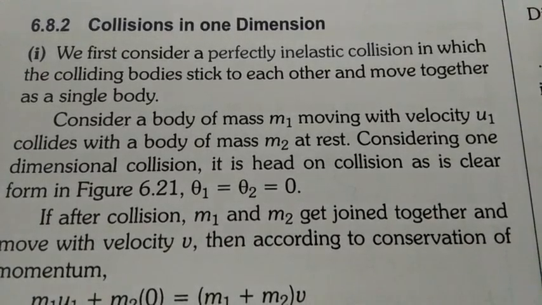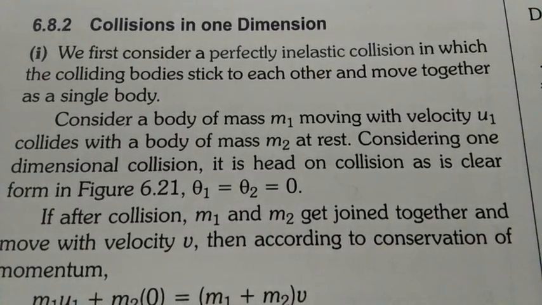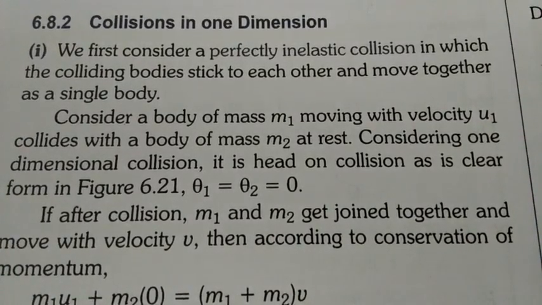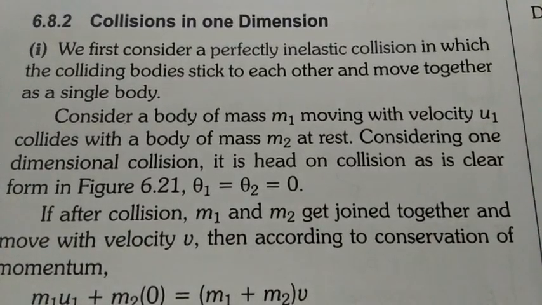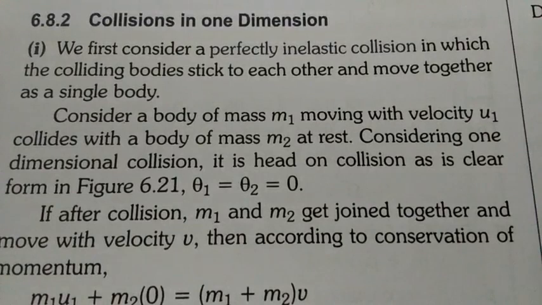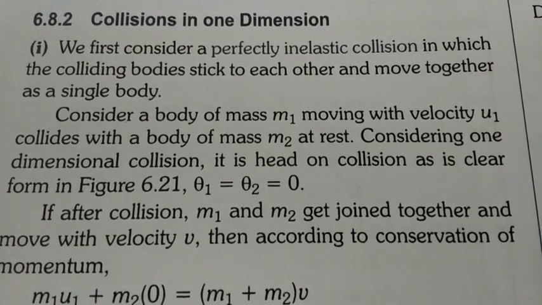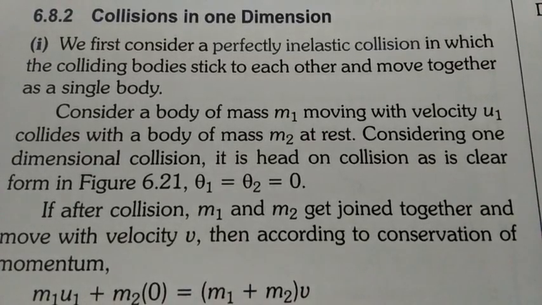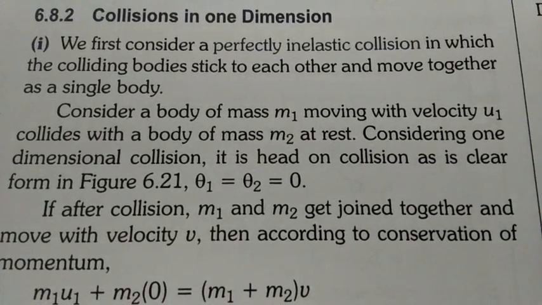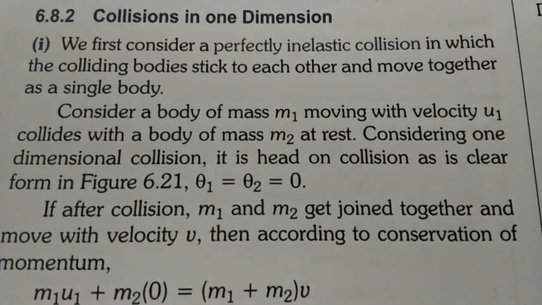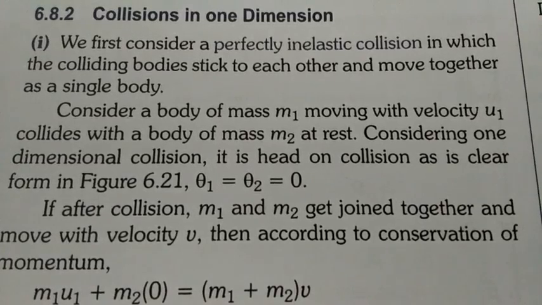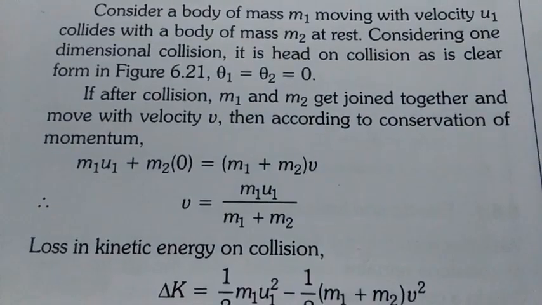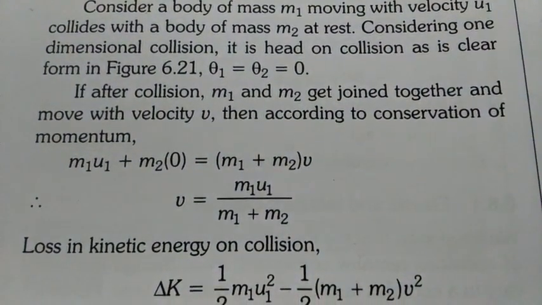Consider a body of mass m1 moving with velocity u1 colliding with a body of mass m2 at rest. So one body here is moving and the other body is at rest. Considering one-dimensional collision, it is a head-on collision. A one-dimensional collision is when the bodies are moving in a straight line and collide with each other. That type of collision is also called head-on collision. Here the angle will be 0 degrees. The angle between the two bodies will be 0 because they both are in the same line.